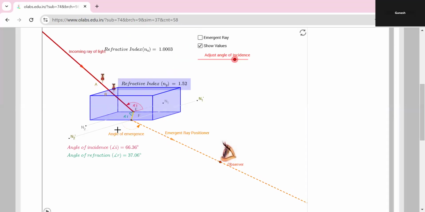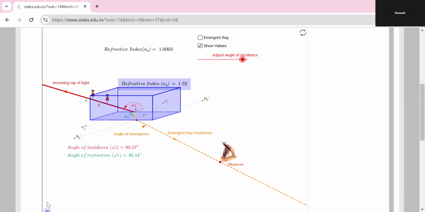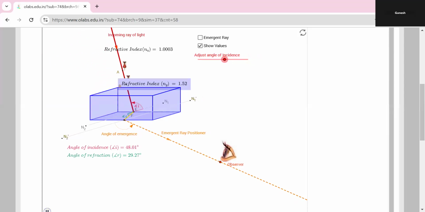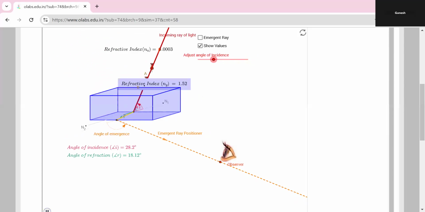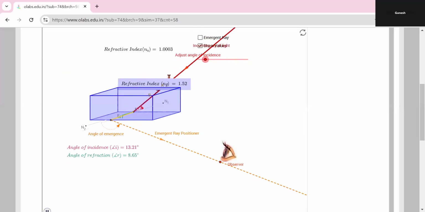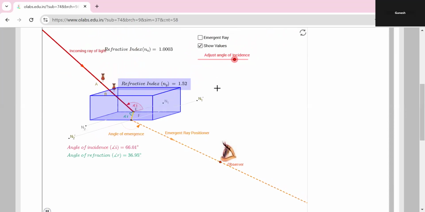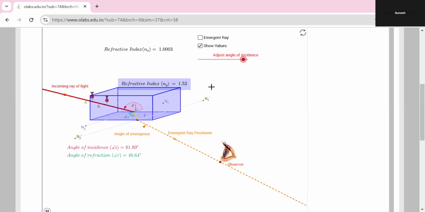This is the side part. When I rotate it, see here, the light is rotated. So this simulation is the concept of Snell's law.